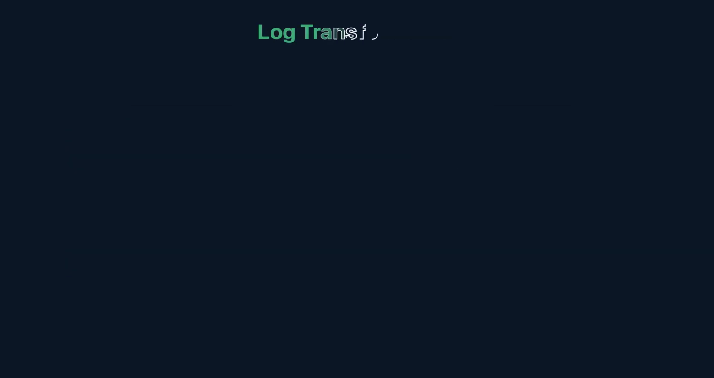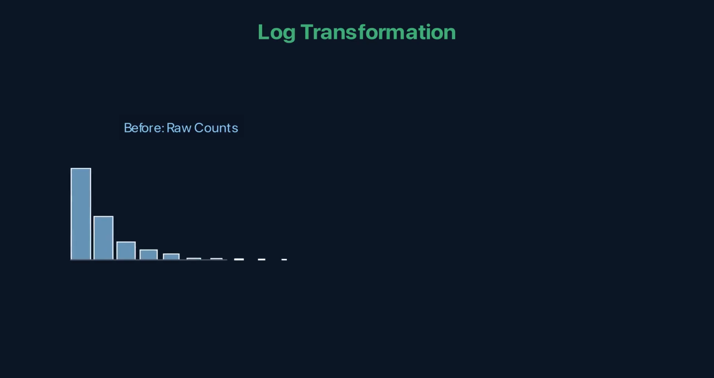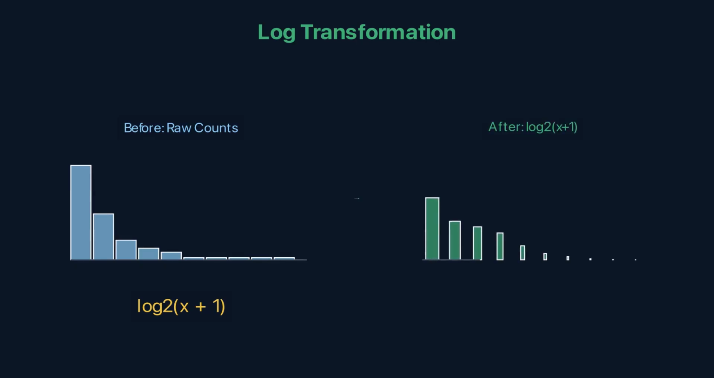Gene expression counts are right skewed: most values are low, a few are very high. The log transformation, typically log2 of x plus 1 to handle zeros, compresses the right tail and spreads the low values, producing a more symmetric distribution. This is why most single-cell RNA-seq workflows start with log normalization.